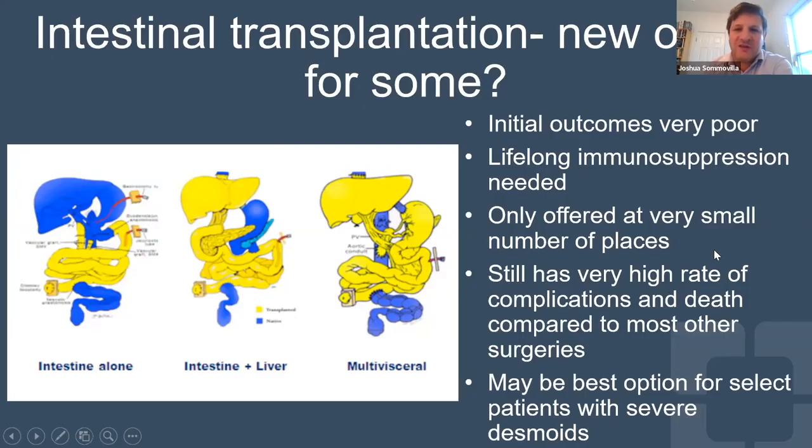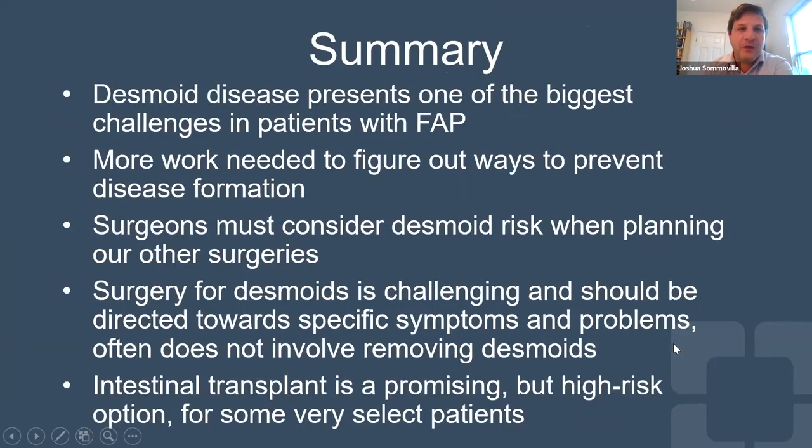It requires medications that suppress the immune system for the rest of your life, which can lead to infections and other problems. Small intestine transplants are not offered at more than a small handful of transplant programs in the country. So there's a significant issue of access for a lot of people. And as I mentioned, it has a very high rate of complications and a higher rate of death compared to other big surgeries that we do. But for some people who don't have a lot of options due to really severe desmoid disease, it may still be the best option.